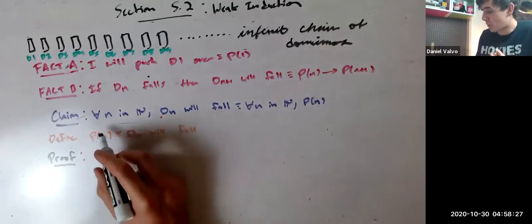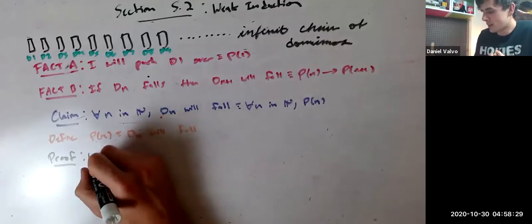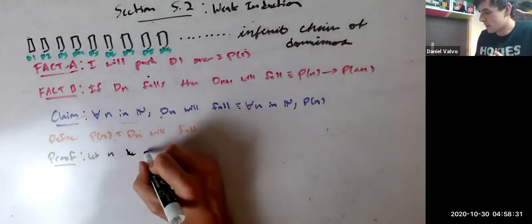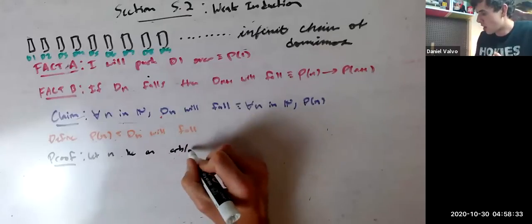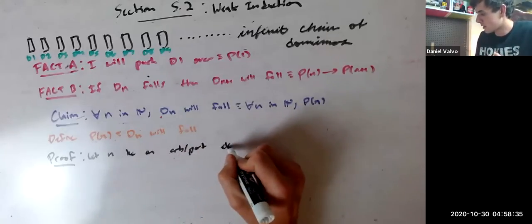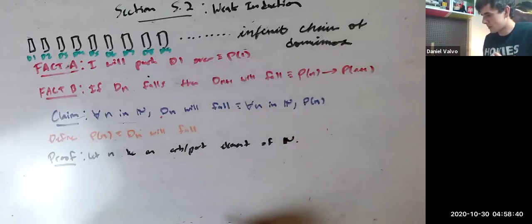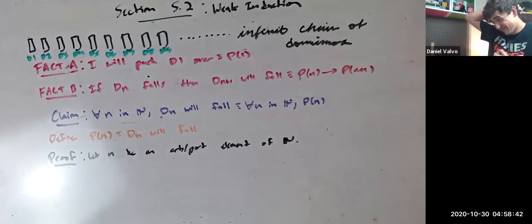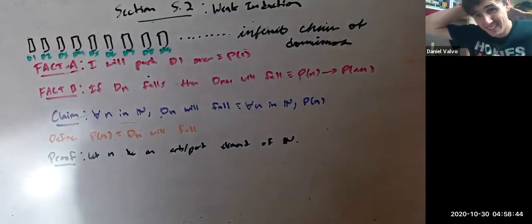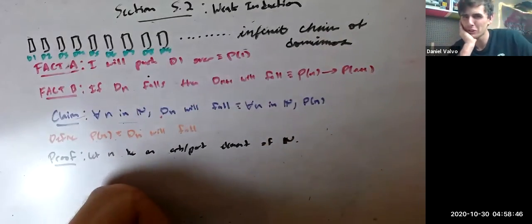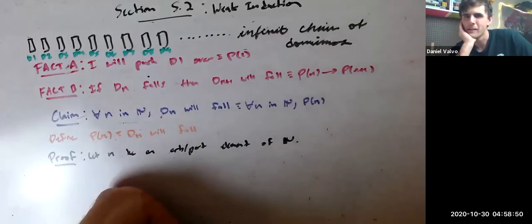You'd say, I'll try to prove there's something for all n. So let's go ahead and let n be an arbitrary but particular element in the natural numbers. We want to show P of n. So for real, if you had to prove this, what do you think you'd do next?